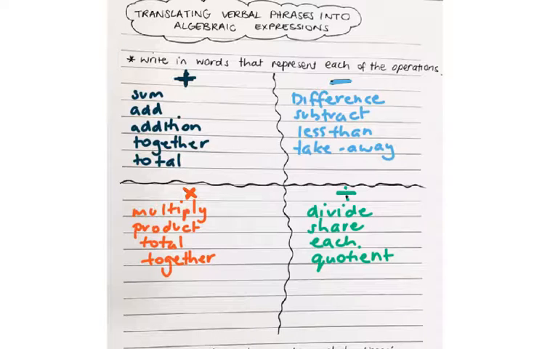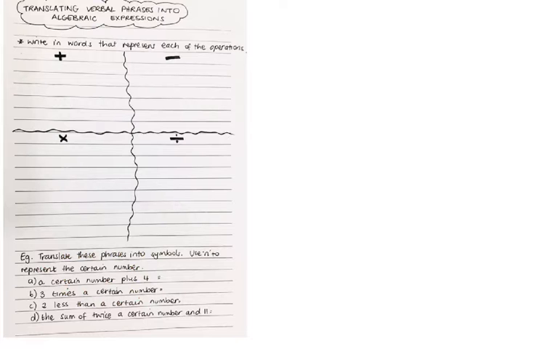We use these to then be able to translate complex worded problems into simple algebraic expressions. So we're going to go through a few of the examples now. So right here it says, translate these phrases into symbols. Use n, so we're going to use a pronumeral n, to represent the certain number that appears in each of these examples. So with A, it says a certain number plus 4.